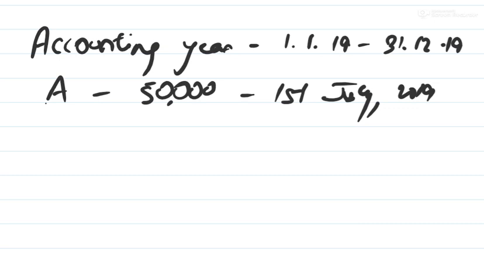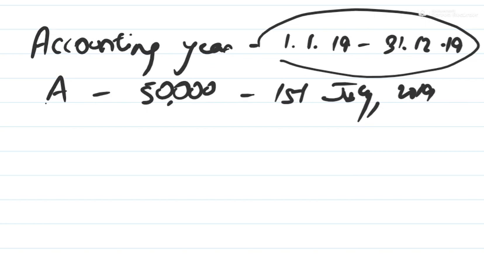On 1st July. So if A has withdrawn the money on 1st July, will he pay the interest for a whole year? Think logically. If A has withdrawn money in the middle of the year, why will he pay the interest for the whole year?